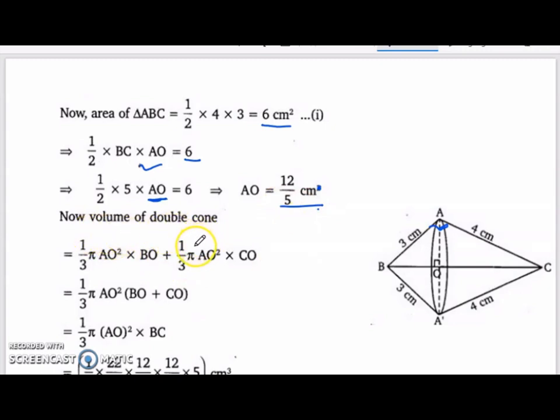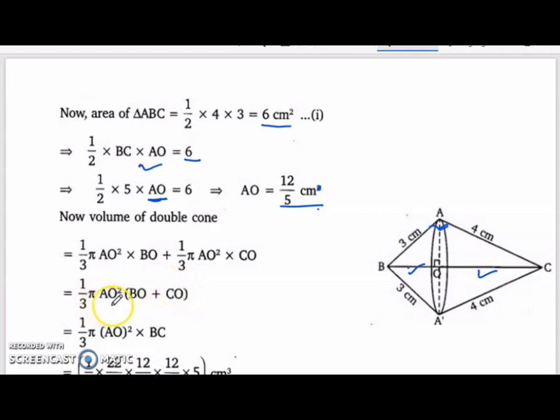Now volume of the double cone will be equal to 1 by 3 pi AO square into BO. That is volume of this cone. And 1 by 3 pi AO square into CO. This is for the second cone. So this cone's volume plus this cone's volume, this will give us the total volume.